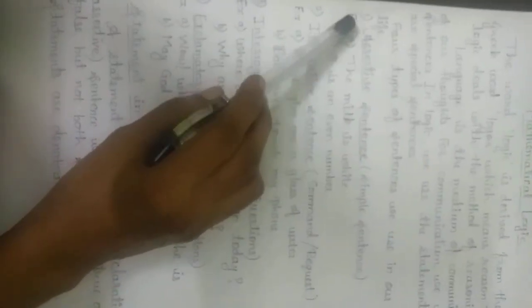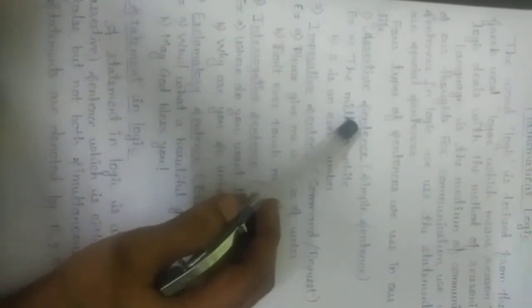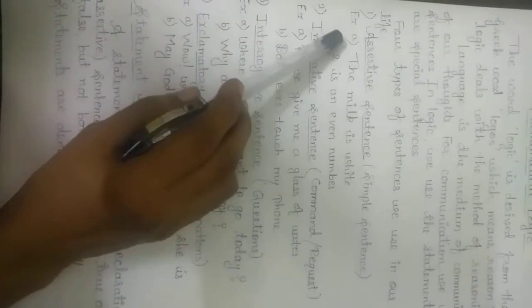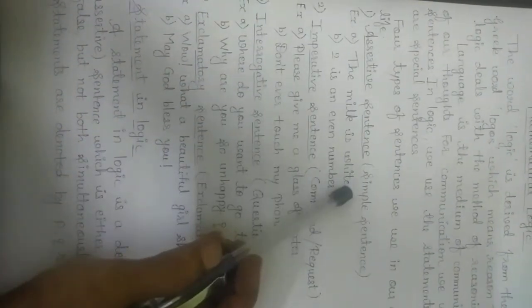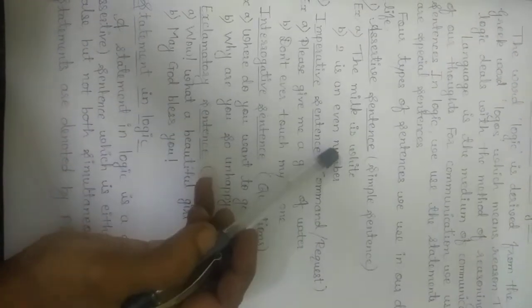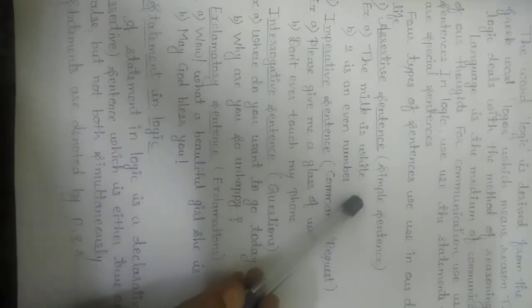The first one is assertive sentence, that is simple sentence. For example, the milk is white, the grass is green, the sky is blue, 2 is an even number. All these are the examples of simple sentences, or we can say declarative sentences.